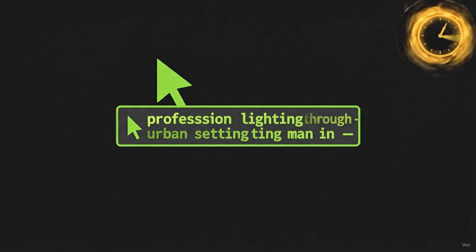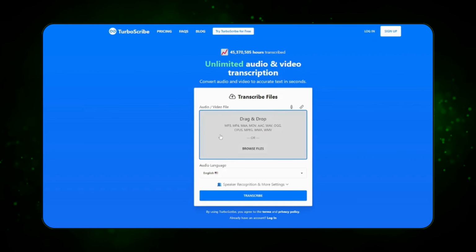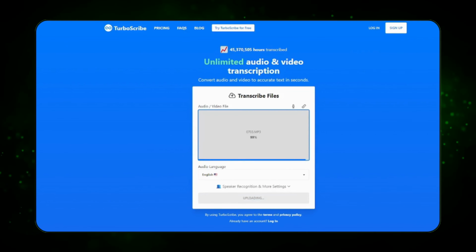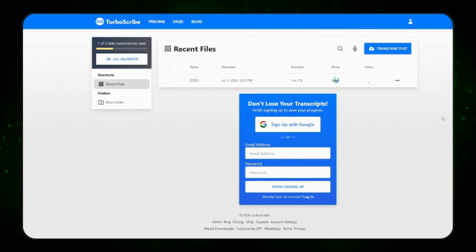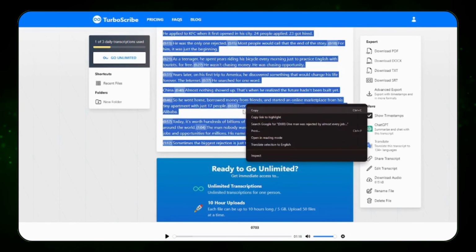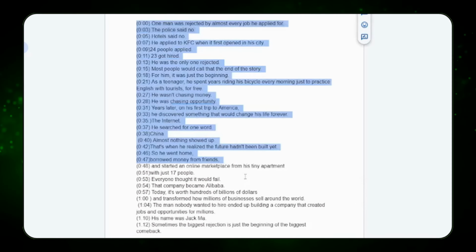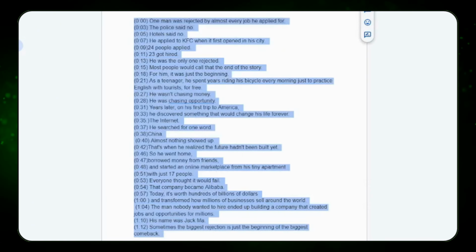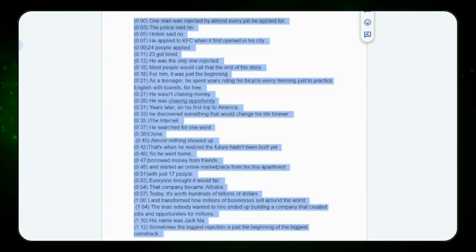Here's where this method starts to differ from what most creators are doing. Instead of manually writing an image prompt for every single line, which takes forever, I run my voiceover through a free transcript generator that outputs timestamps for every sentence. I upload the audio file to a free transcript tool called TurboScribe AI and copy the transcript with timestamps. After editing where I want my image prompts to begin, now I have a timeline of exactly what's being said and when. That time-stamped transcript is the key ingredient for step 4.